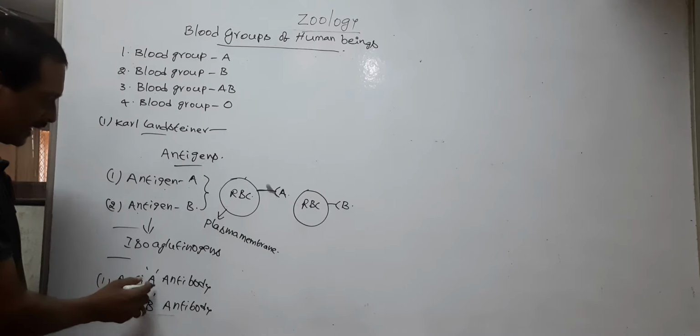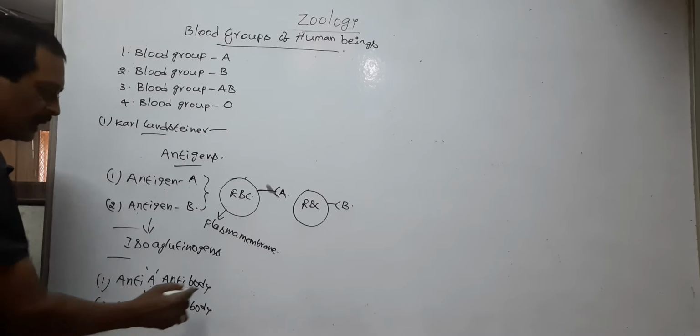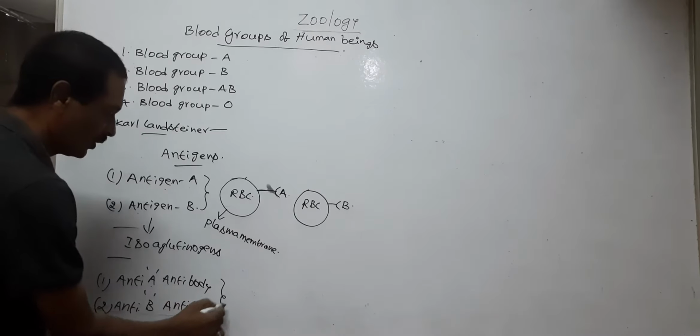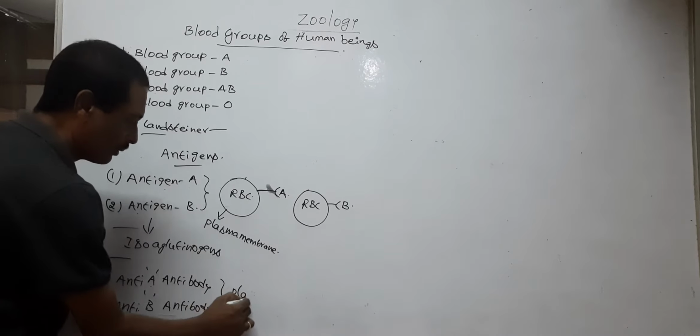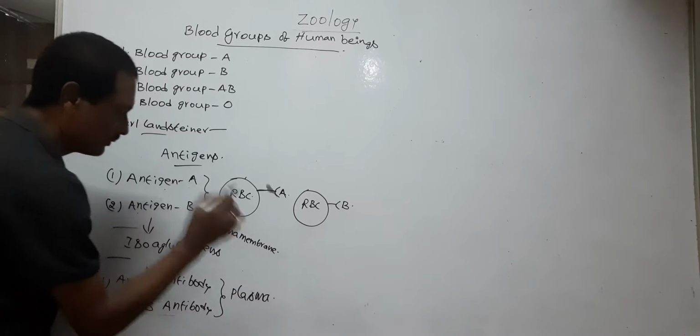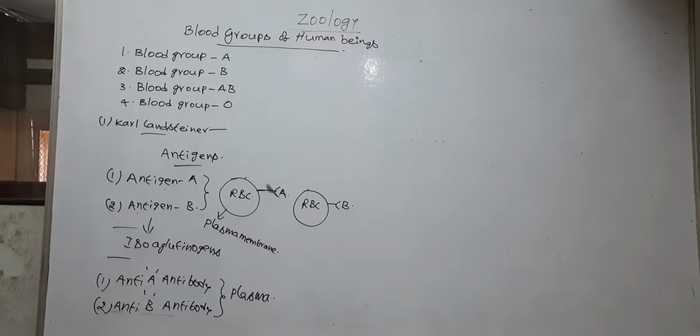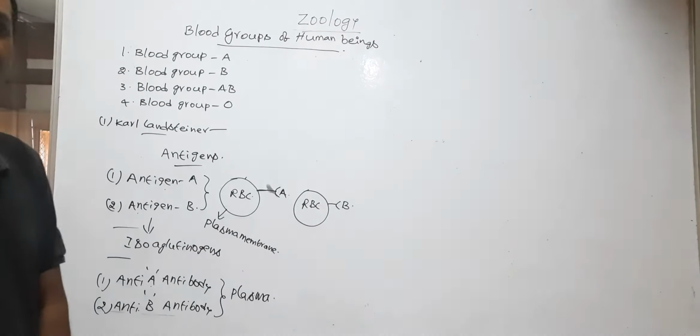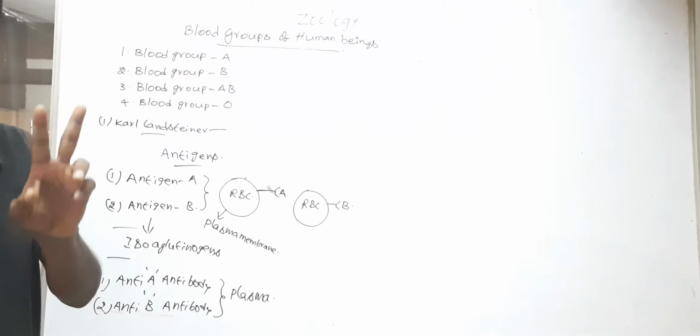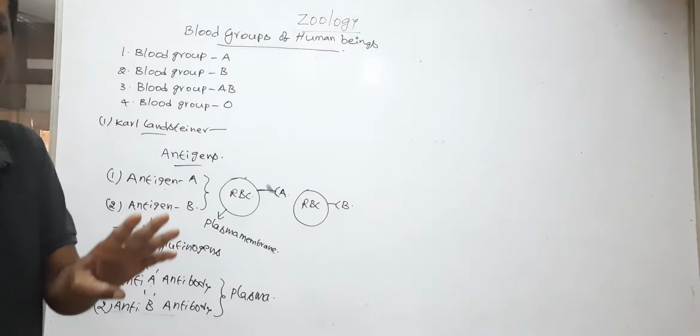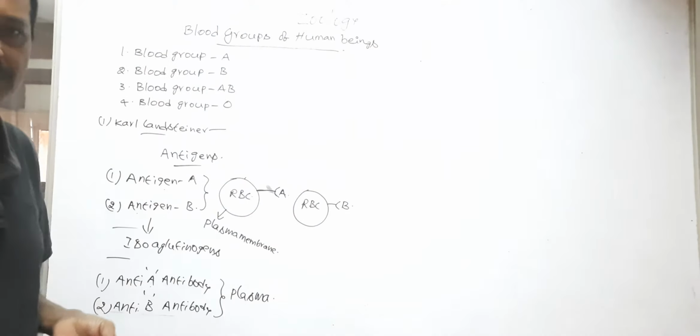The anti-A antibodies and anti-B antibodies are located in the plasma of the blood. Plasma is a fluid-like substance. Blood divides into two parts: plasma and blood corpuscles.